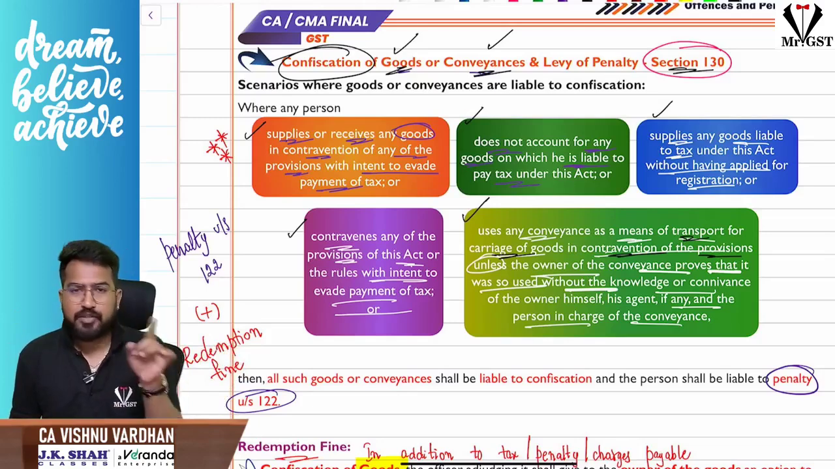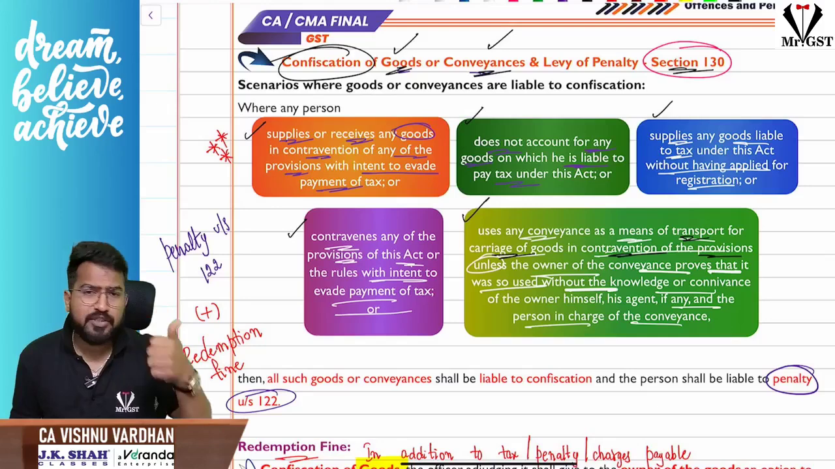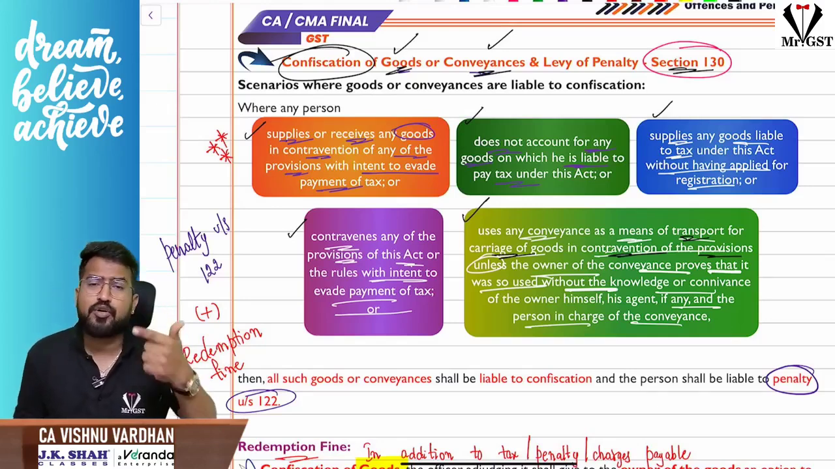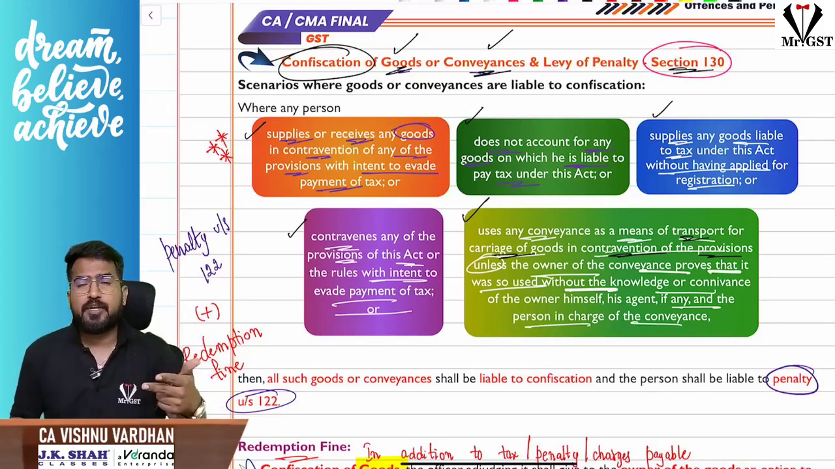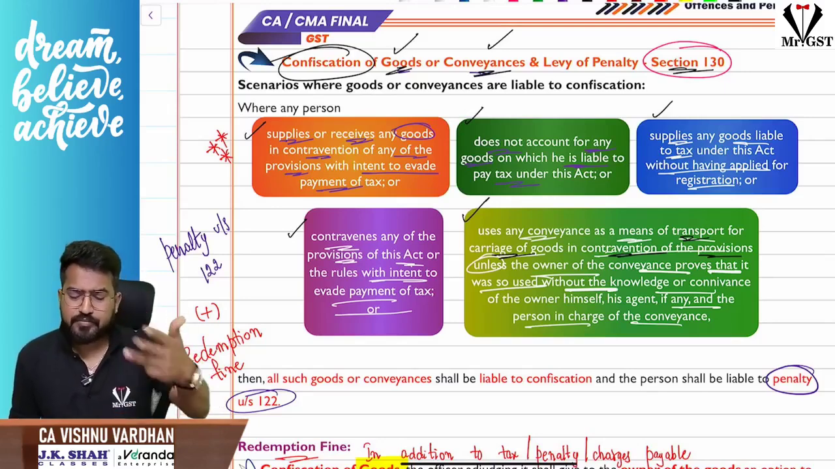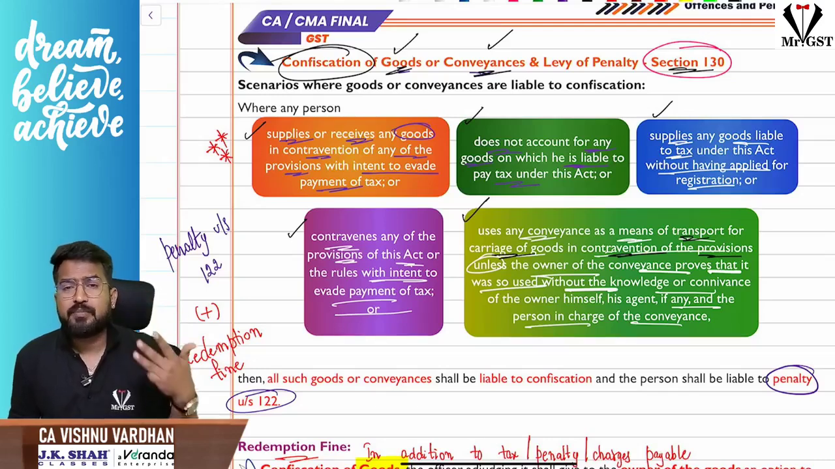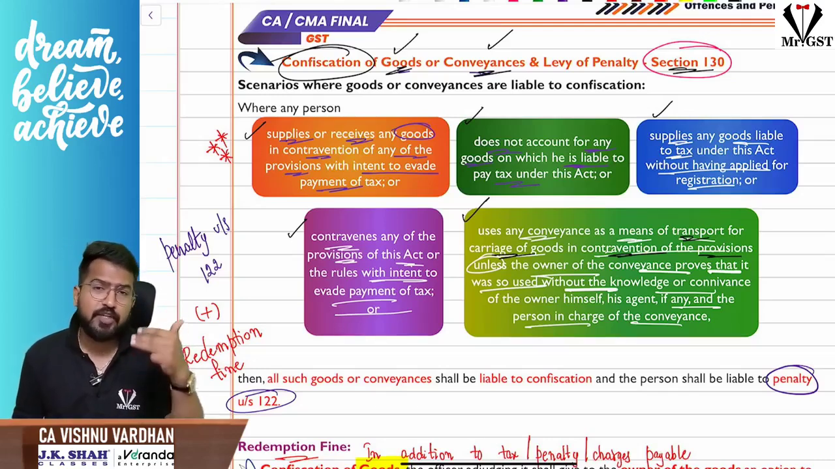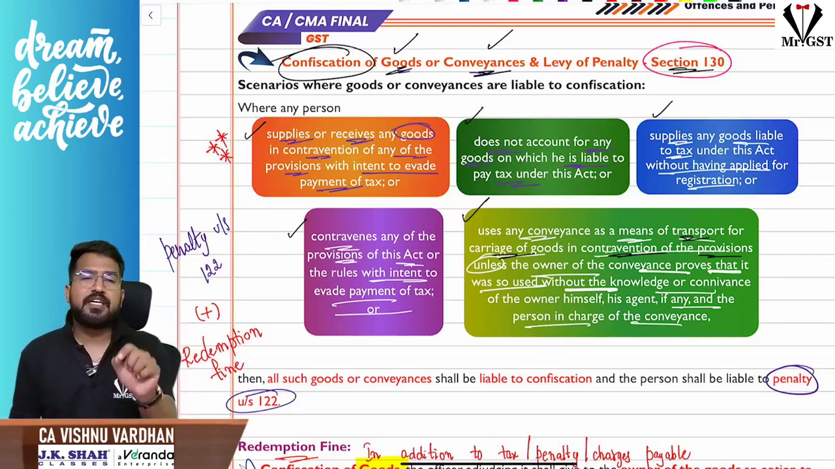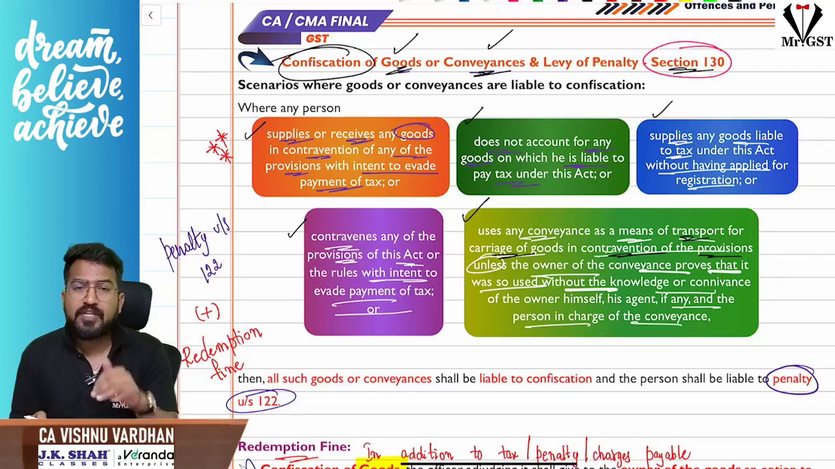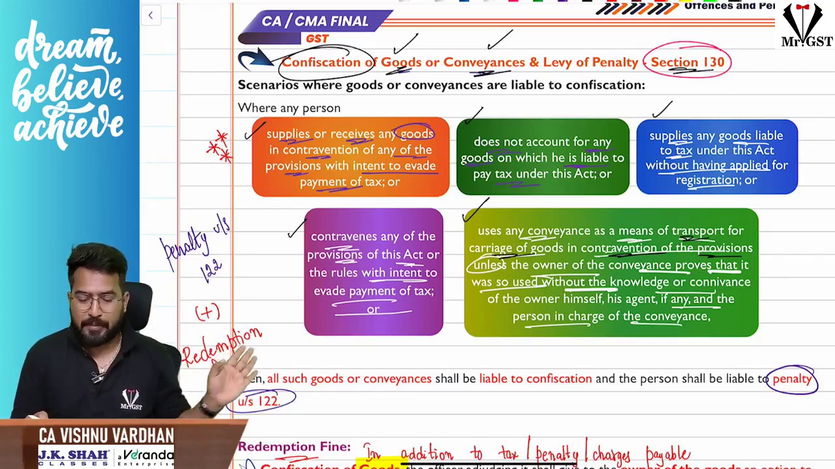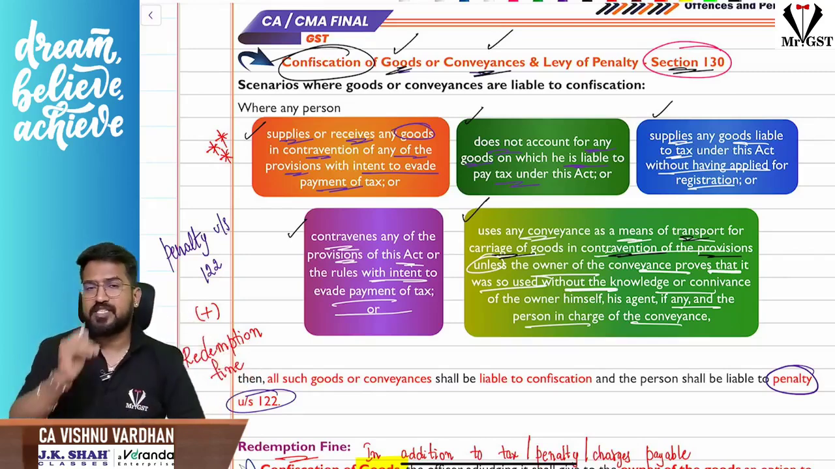I repeat, confiscation of goods and conveyances will come into picture only when you are making a supply or receiving a supply in contravention of the provisions of this act with an intention to evade taxes. You are contravening any of the provisions of this act with an intention to evade taxes. You are not accounting the supply of goods with an intention to evade taxes. Next, you are supplying the goods without taking any registration, even though you are liable for registration. And number five, you are using the conveyances for transporting the goods, violating the provisions of this act. If the owner proves that he is not aware of it, then confiscation of the conveyance will not happen. Okay, these are the 5 cases when confiscation will come into picture.